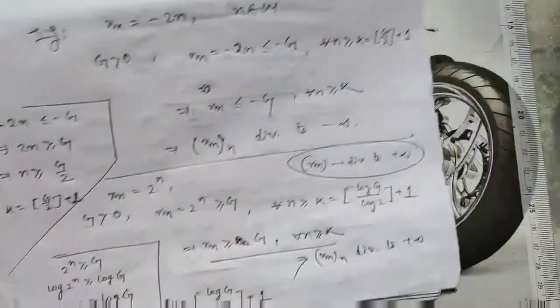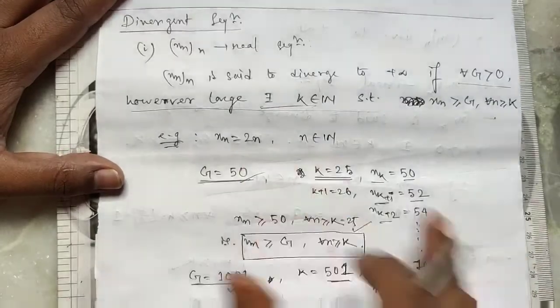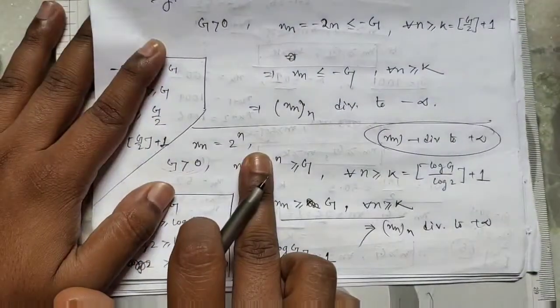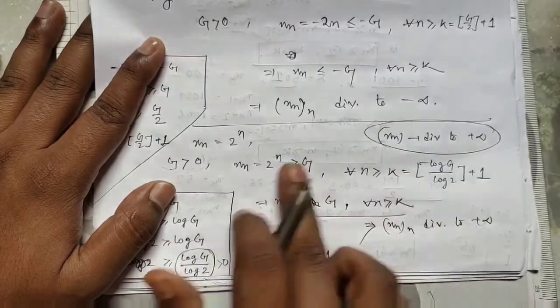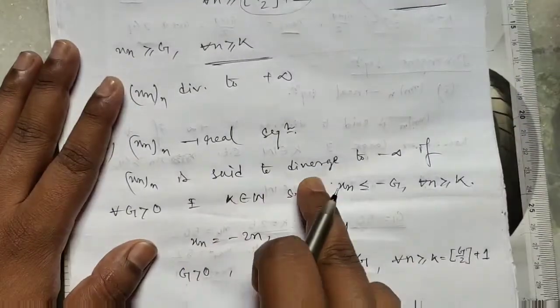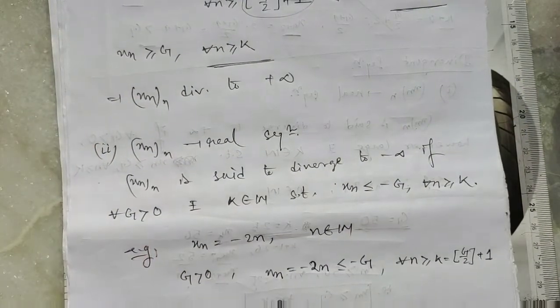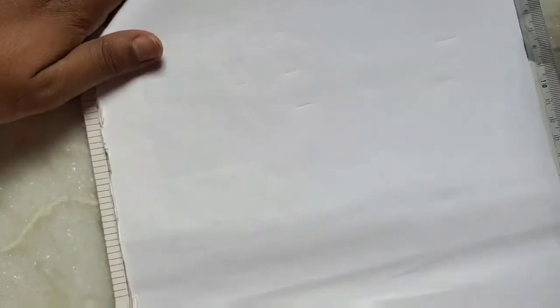So these are our two examples, xn equal to n and xn equal to 2 to the power n, which diverge to plus infinity, and we proved it by the same process. And this is the rule for diverging to minus infinity. So these are two kinds of divergent sequences.